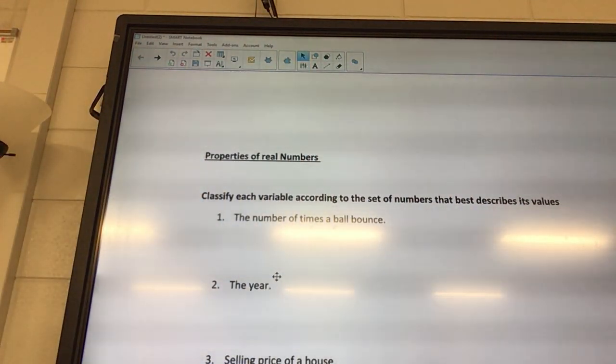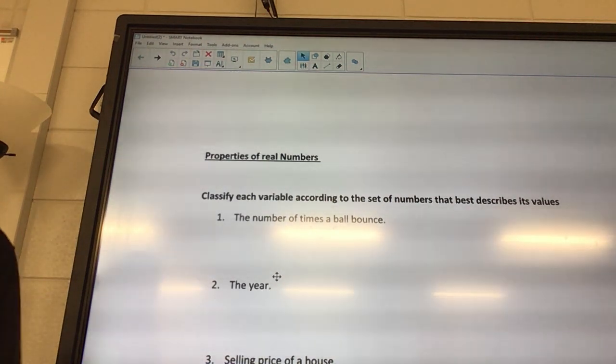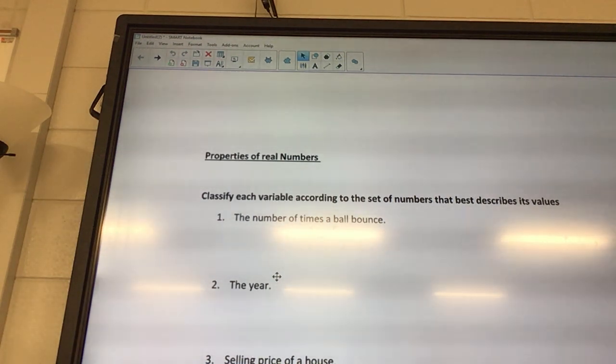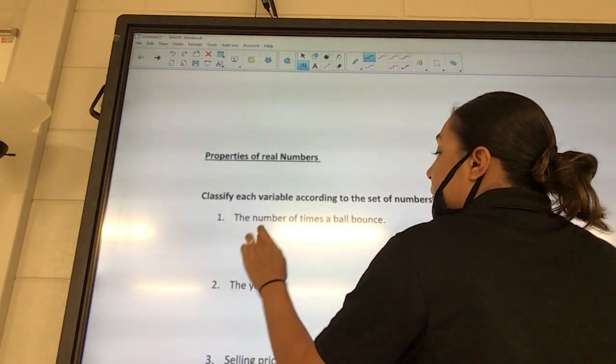Okay, so I just want you to think. How many times can I bounce a ball? I gotta bounce it once, twice, 2 times, 3 times, 4 times. So what kind of number is that? Look at your little sheet. If you can do it 1, 2, 3, 4. Natural.